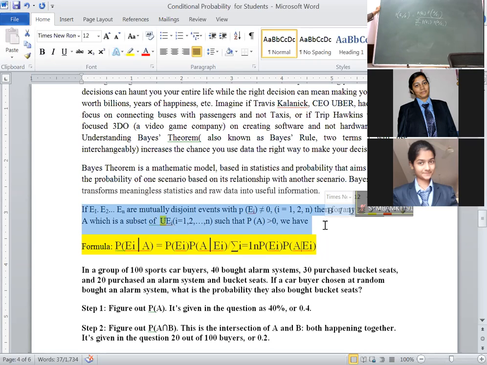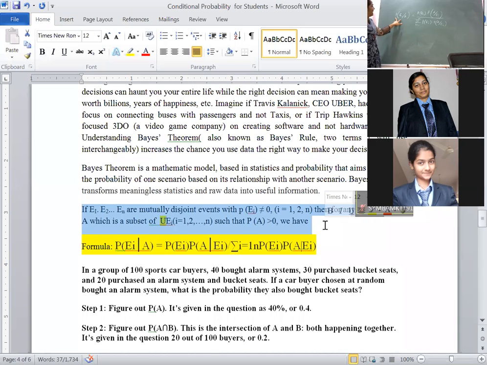Again, this is very important. It is not possible to write otherwise, that's why I have highlighted with yellow, summation i running from 1 to n. The meaning of probability of Ei given A is that an event A can occur in conjunction with one of the n mutually exclusive and exhaustive events. Those are E1, E2 and so on, En. If n is finite, we will write n. If you want to take infinite, then you can take it as infinite. Then the probability that it was preceded by the event Ei is given by, right now we are writing the set function, that is probability of Ei given A.